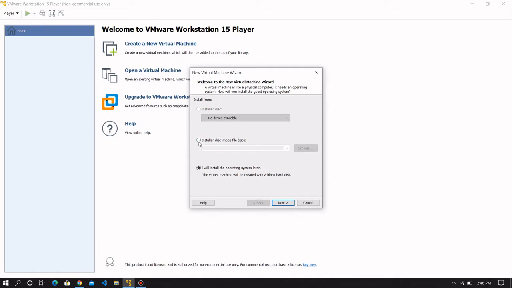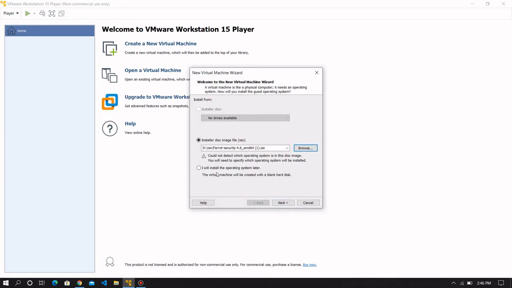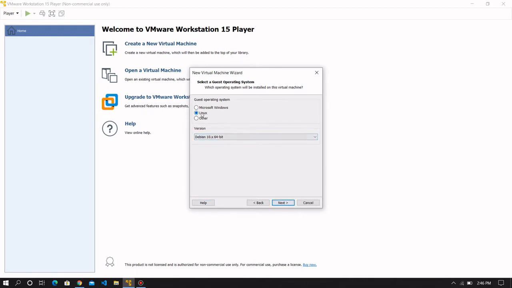In this, go to the installer disk image file and choose the ISO file whatever you have. I have Parrot Security OS ISO file, so I am opening it. Since the virtual machine cannot detect the ISO file, we need to specify it later. Or you can install the operating system later after creating the virtual machine. This is the Linux distribution with a Debian 64-bit.